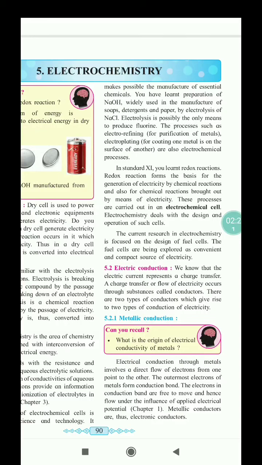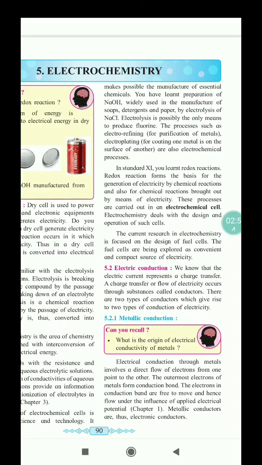Also in 11th standard we learned about the redox reaction. Redox reactions form the basis of the generation of electricity by chemical reactions and also of chemical reactions brought about by means of electricity. These processes are carried out in an electrochemical cell. Electrochemistry deals with the design and preparation of such cells.